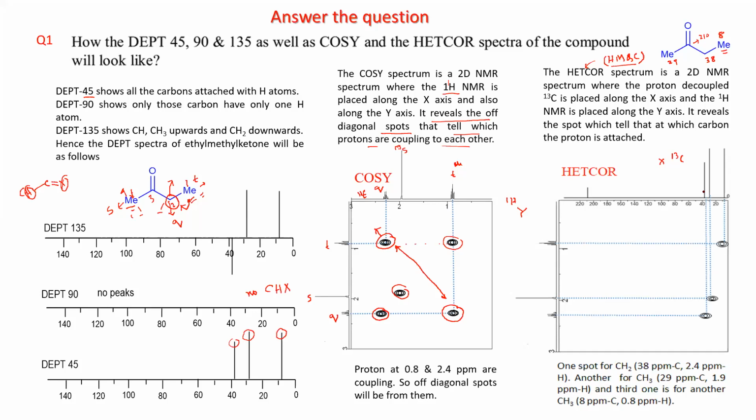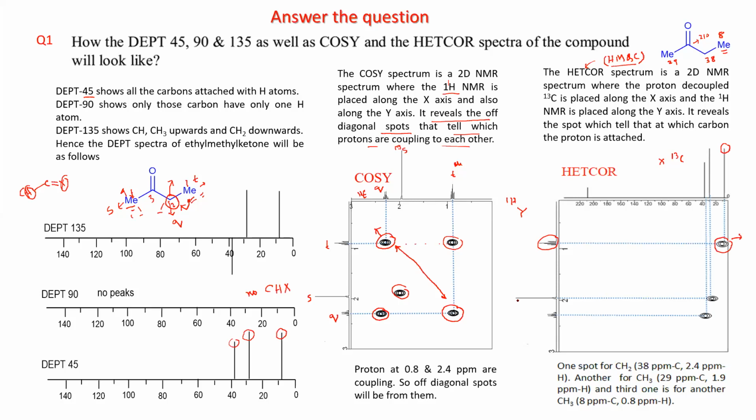So you are putting 13C along the x-axis, and on the y-axis you have kept the proton NMR. You are looking at the spot development. What you will expect, this CH3 and this methyl should have one common spot.